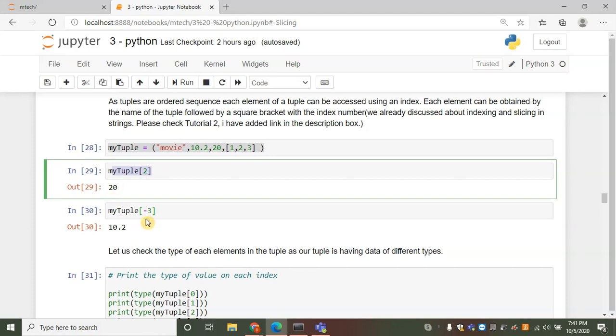We can also use negative indexing. It starts from minus 1. This list [1, 2, 3] is minus 1, 20 is minus 2, 10.2 is minus 3.